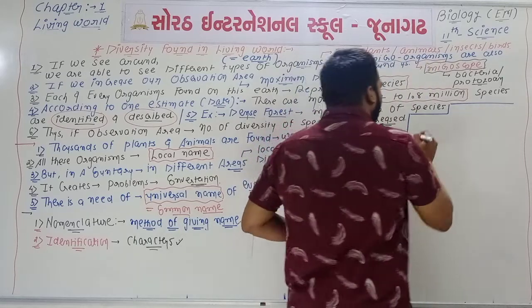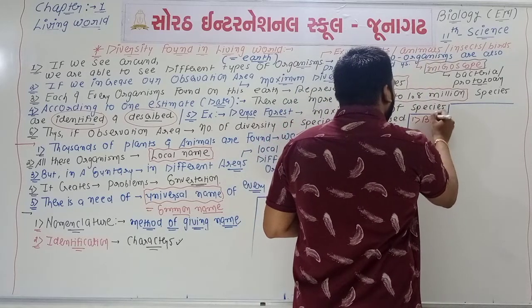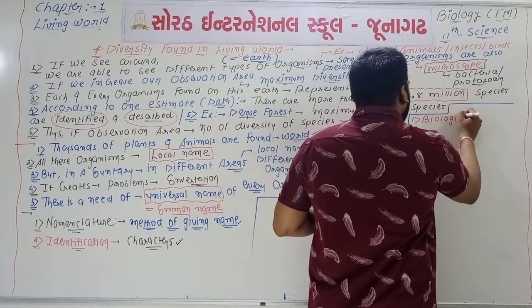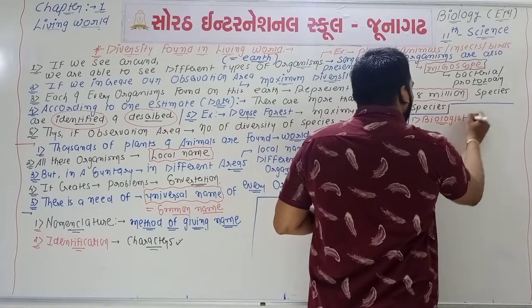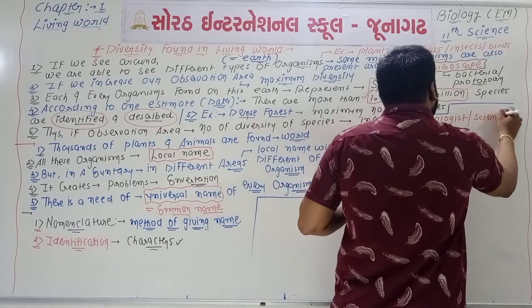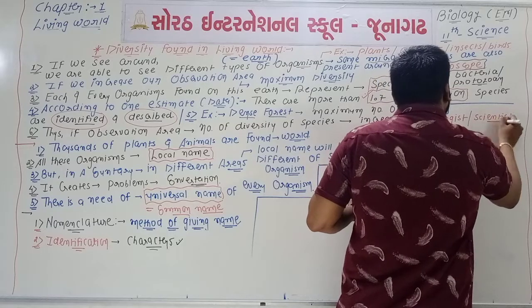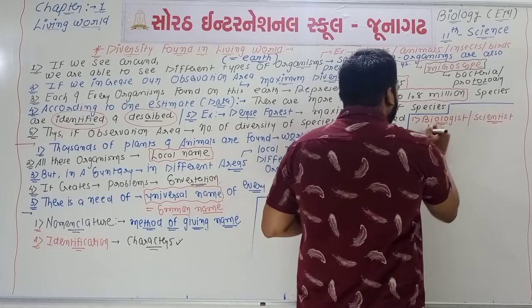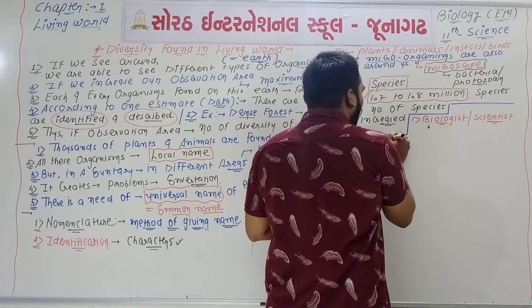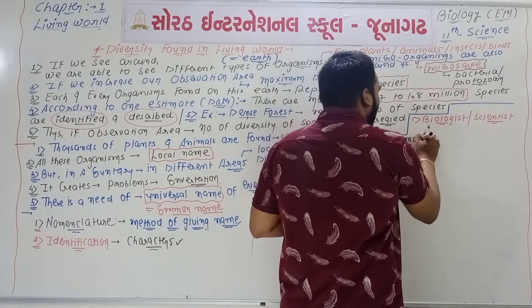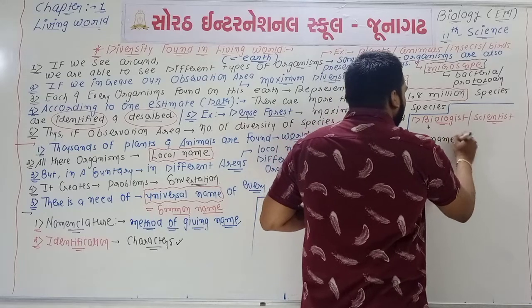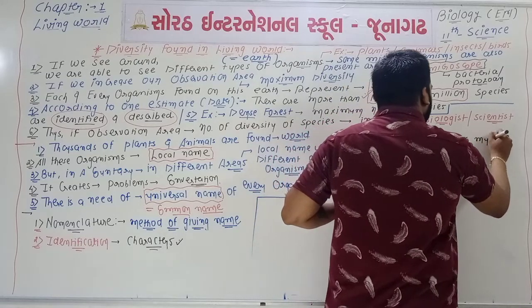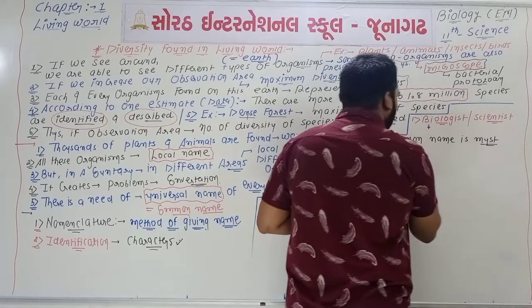So point number 1: according to all biologists or all different types of scientists, one common name is a must.